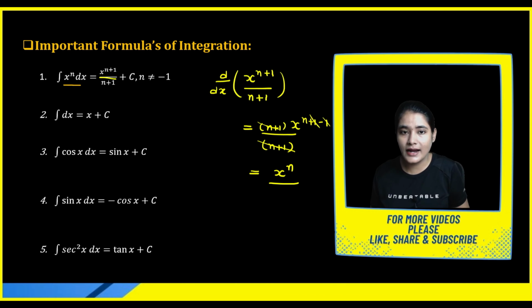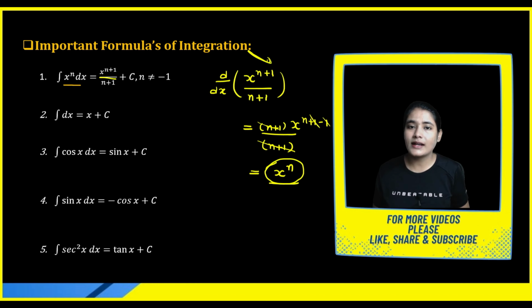Now try to understand, when you perform the differentiation of this function, you get this value, the power reduces, and when you perform the integration as we are doing here, again you will get your original function. So if you perform differentiation on a function and get x to the power n, and you want your original function back, perform integration, and you will get the same function plus a constant.